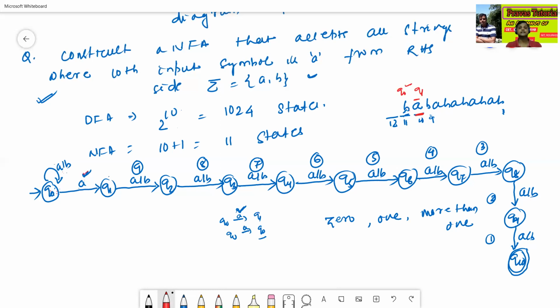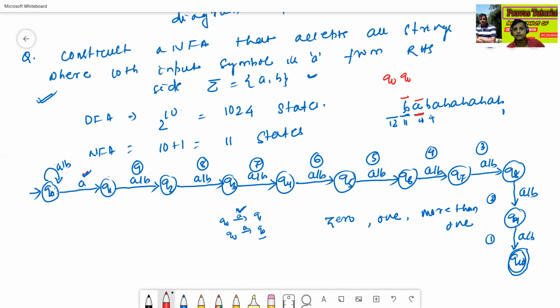Okay. Since the 10th input symbol is A, you can also analyze in this way. In the initial analysis, I'm just trying from the starting case. Q0 first reads B, then goes to Q0. Q0 again reads A, then goes to Q0.